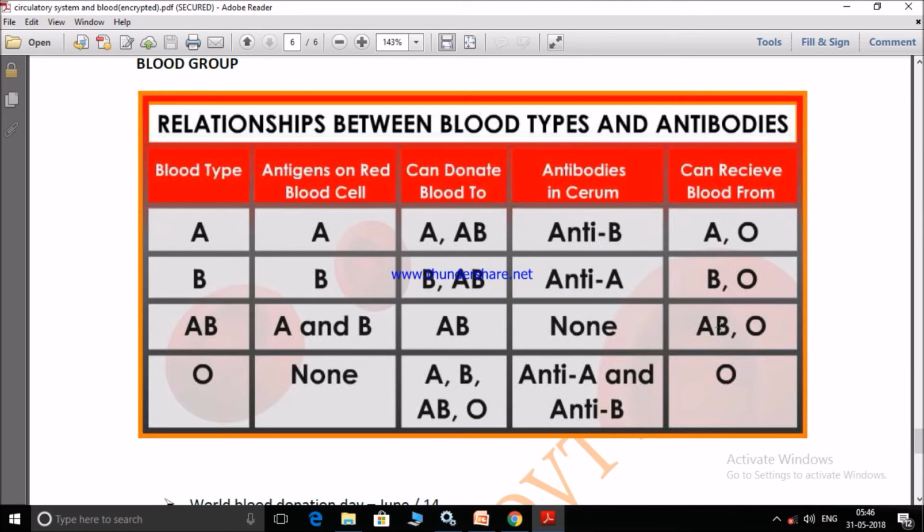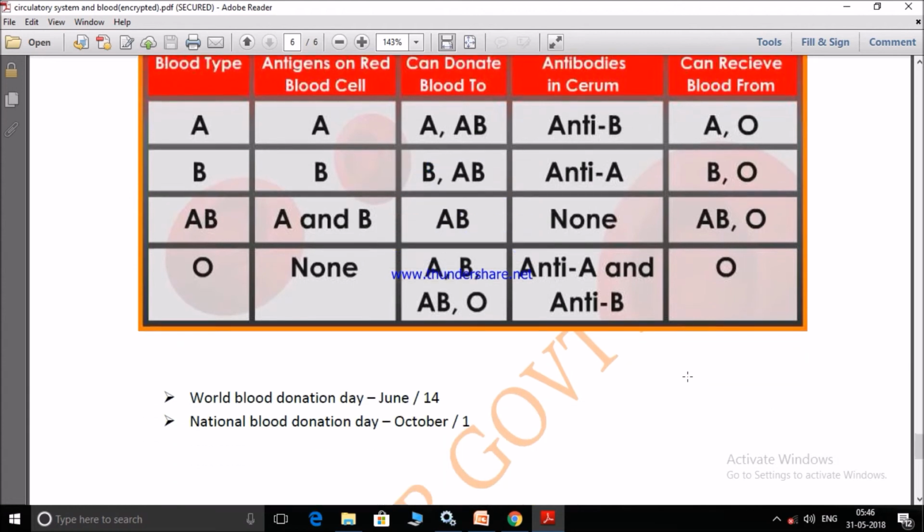I will rectify it in this video. AB can receive from AB, O, A, and blood group B. That's why they are known as universal recipient. O blood group can receive only from O.